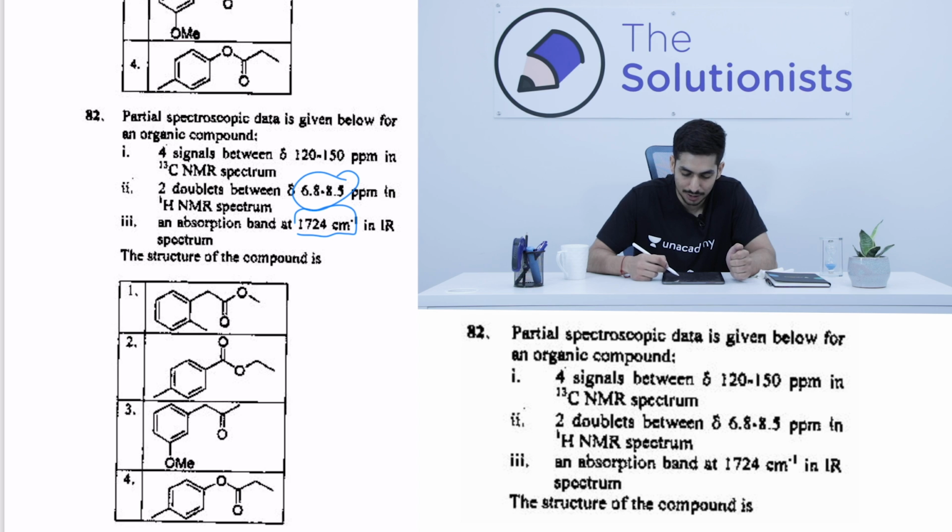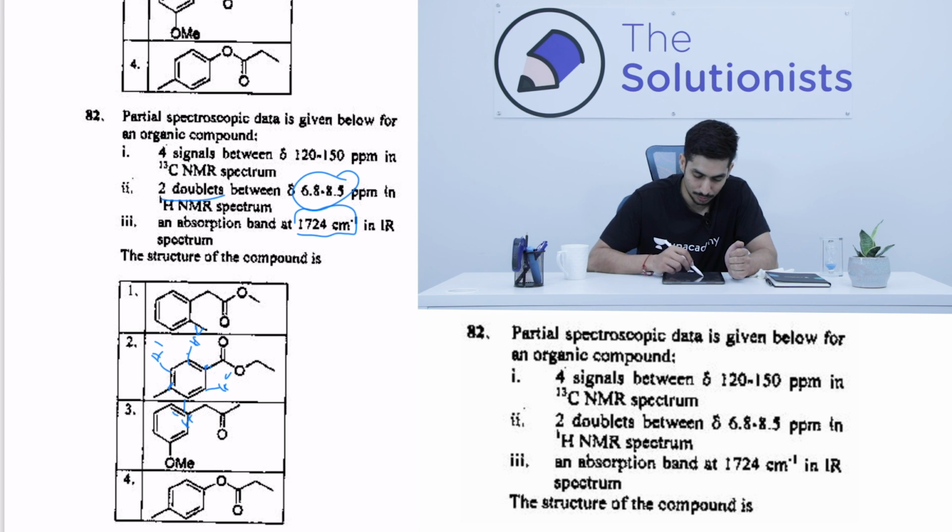From the 2 doublets between 6.8 to 8.5, always remember that if you get this, the compound is definitely ipso para substituted. If we talk about this carbon, let's say this is the ipso, then this is the para. Ipso para substituted compounds only have 2 doublets, because the hydrogens over here, I'll label them 1 and 1, and this hydrogen which is 2 and this hydrogen which is 2, will have the same chemical shift. So we'll get 2 signals, 2 doublets. That is why it is definitely ipso para disubstituted.